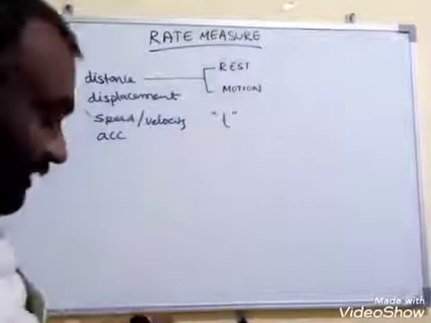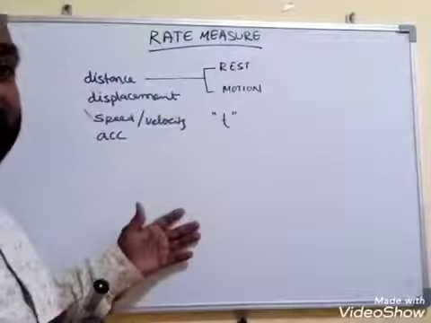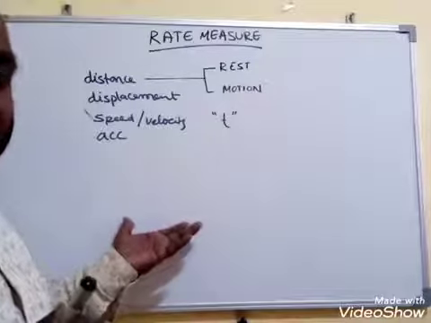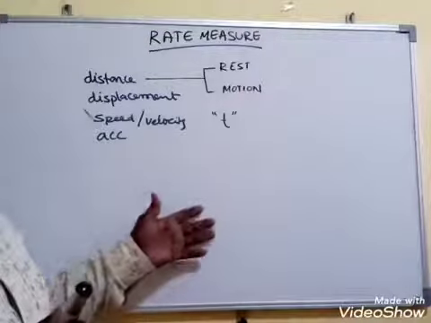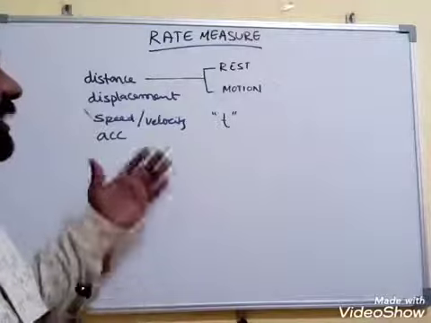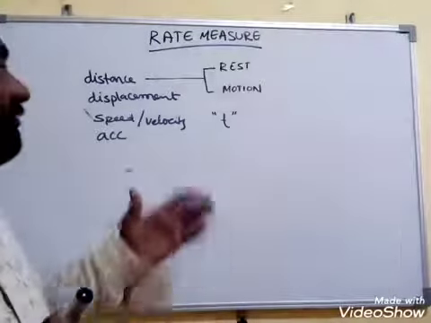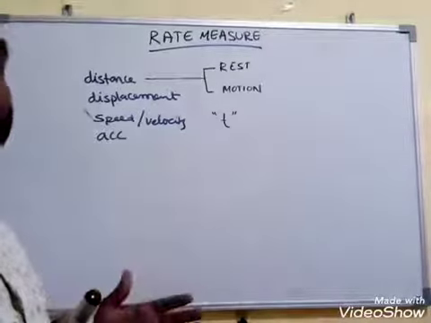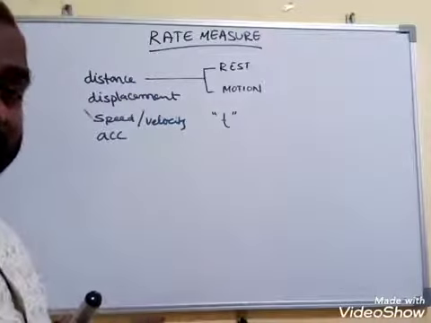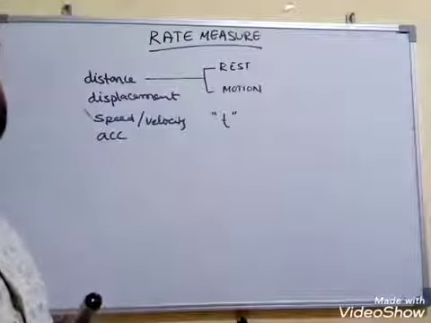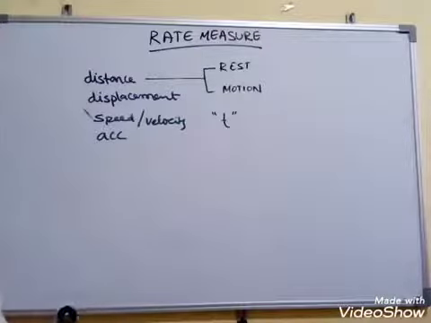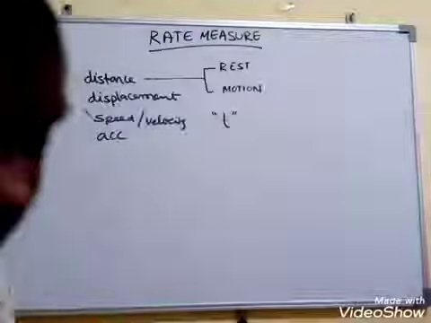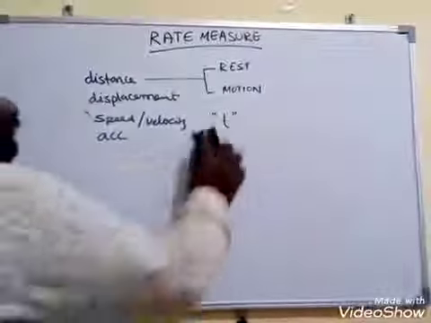For example, if a board is there at 8 o'clock in the morning, 12 o'clock in the afternoon, 4 o'clock in the evening or 10 o'clock at night, it will be here only. Then we say this body is in rest. That means with respect to time, if there is no change in the position of the body, we say the body is in rest. If change is there, then we say the body is in motion. Now rest and motion is over.